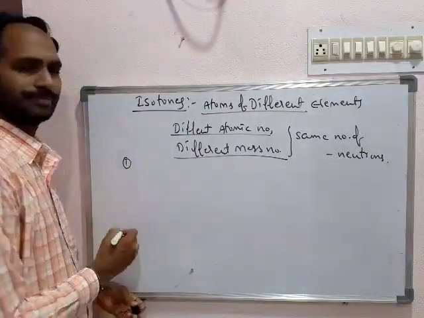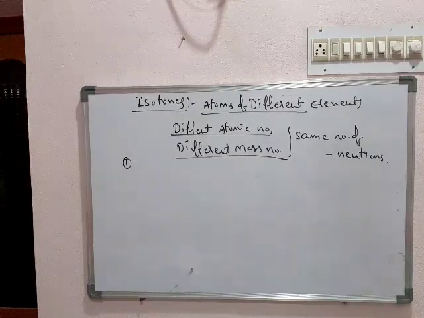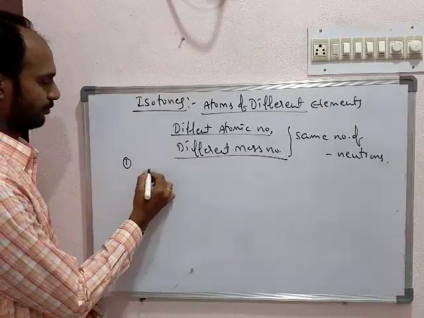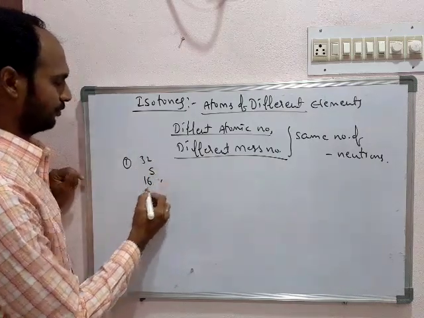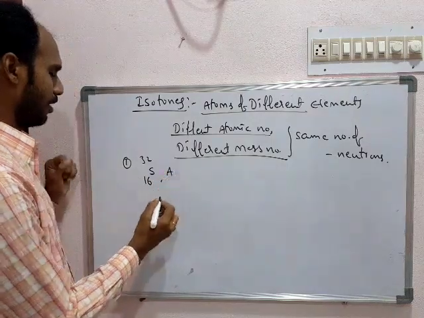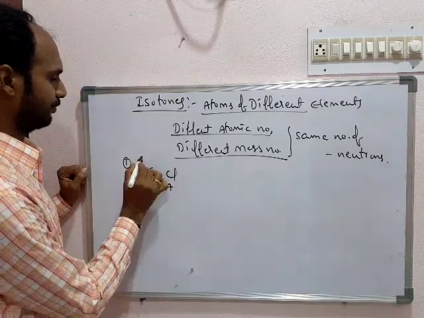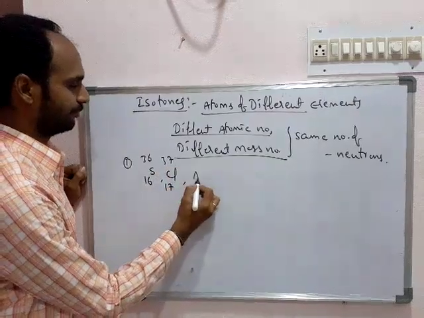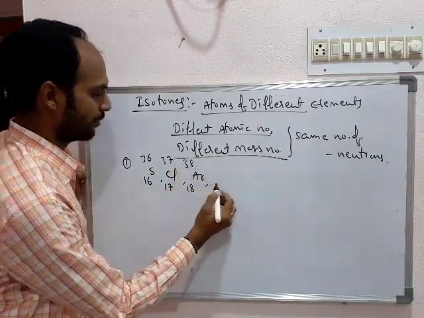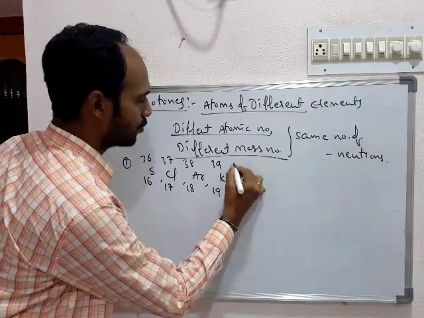For example, if you see the examples of isotones: sulfur-36, chlorine-37, argon-38, potassium-39, calcium-40.